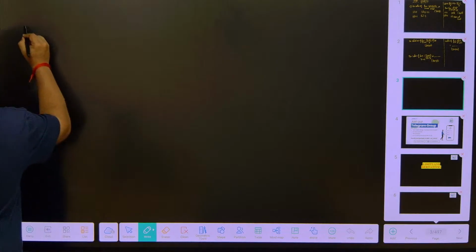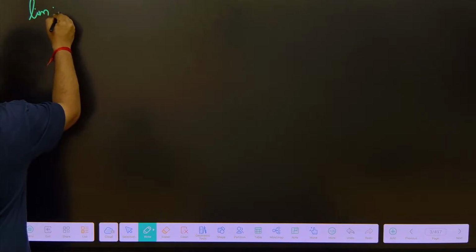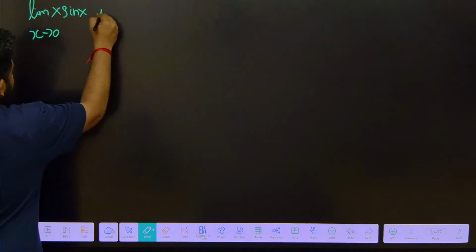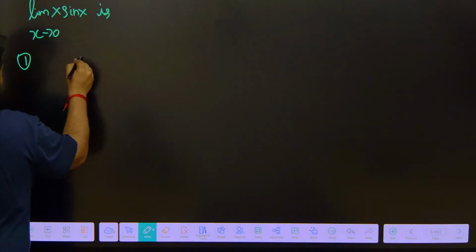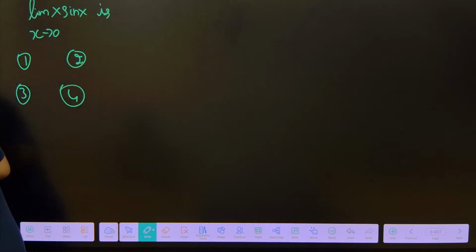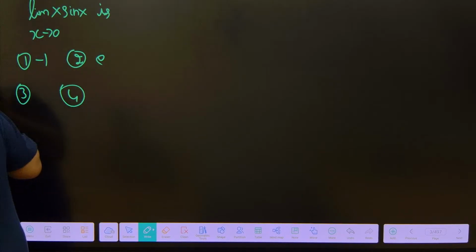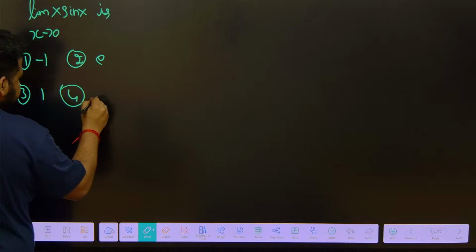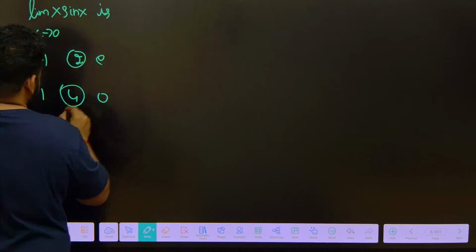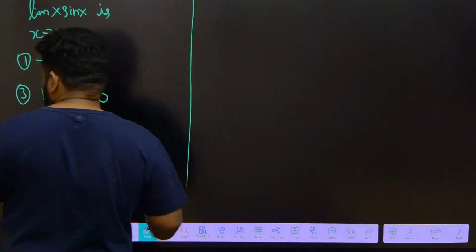One question is limit x sin x as x tends to 0, options are -1, e, 1, and 0. This is the IIT JAM 2008 question.